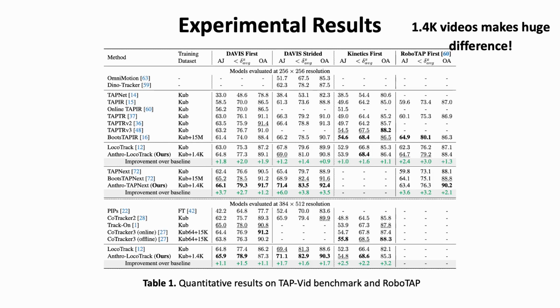To evaluate the dataset's effectiveness, we add AnthroTAP pseudo-labeled data on top of synthetic Kubrick and train state-of-the-art point trackers, such as LocoTrack and TapNext. Even using only 1.4 thousand pseudo-labeled real-world videos, tracking accuracy was improved. What's remarkable is that this outperforms CoTracker 3, which uses real-world video in a self-training manner with around 15,000 real-world videos. Our ablation studies also support the hypothesis. Complex, diverse real-world motion provides highly valuable training signals.